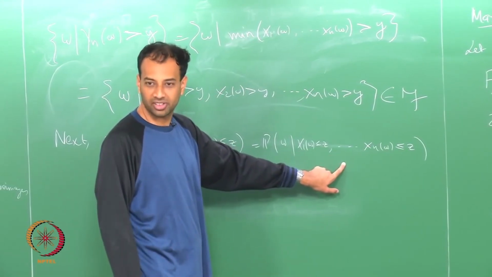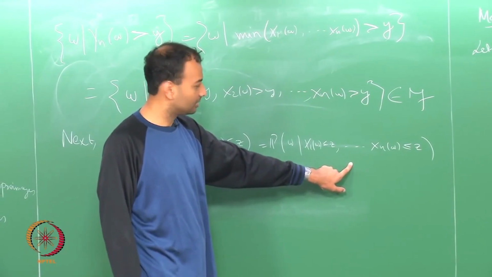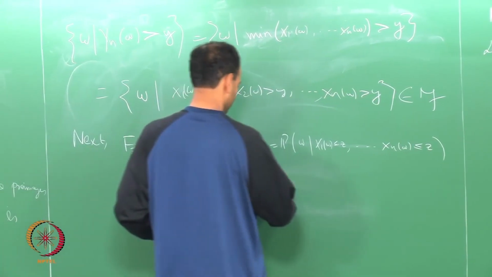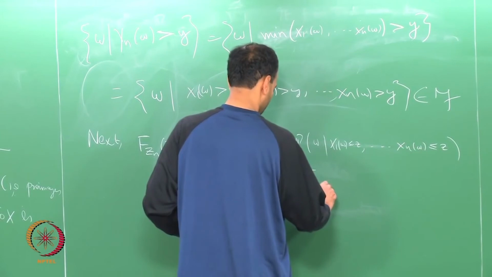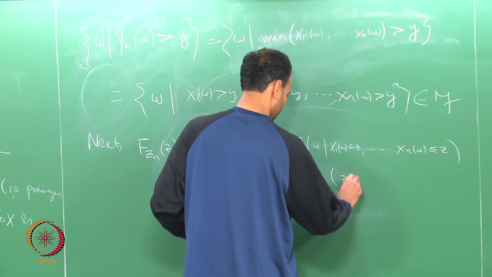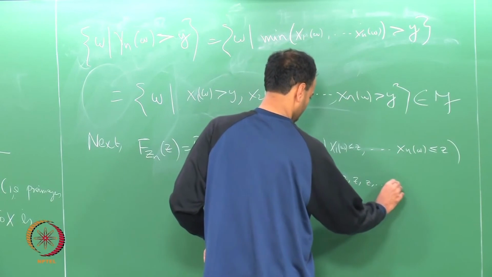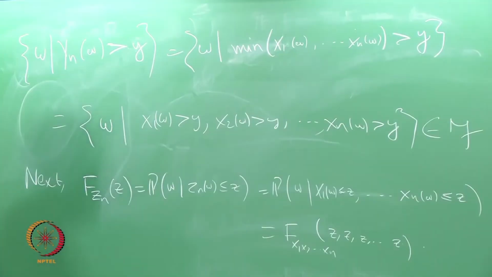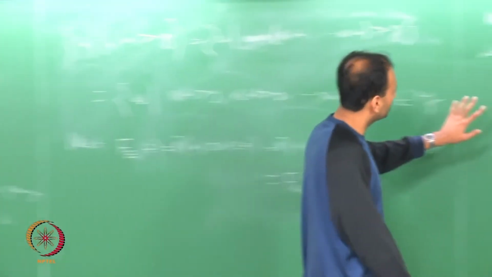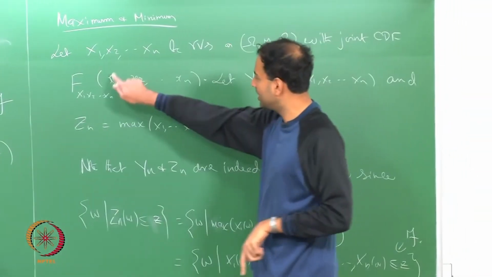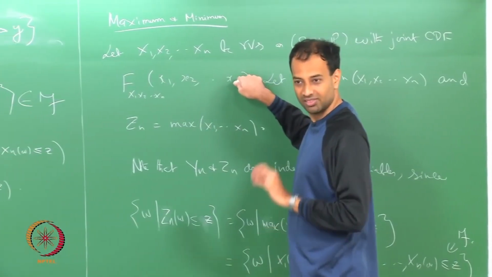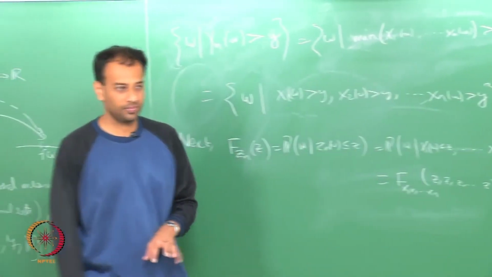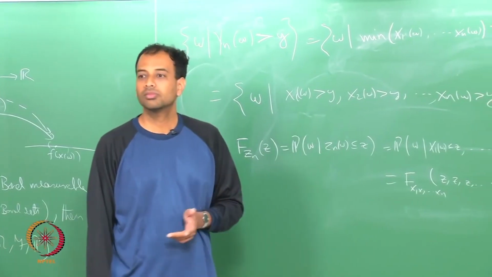This is the joint CDF evaluated at z, z, z, z, z, right. So, this is equal to F_{X_1, X_2, ..., X_n} of little z, little z, little z, dot dot dot. Understand what I mean? You are given the joint CDF of X_1 through X_n. If you replace each of the arguments with z, you will get the CDF of your maximum. Is that clear?